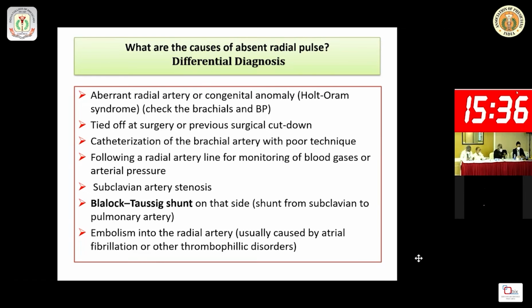It may be due to post-operative sequelae like a Blalock-Taussig shunt in a case of tetralogy of Fallot, and embolization of a radial artery, usually caused by atrial fibrillation or other thrombophilic disorders, or in a post-COVID state, when you may get such embolism in the radial artery.